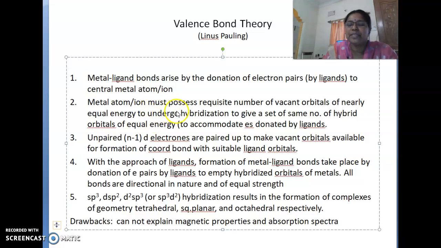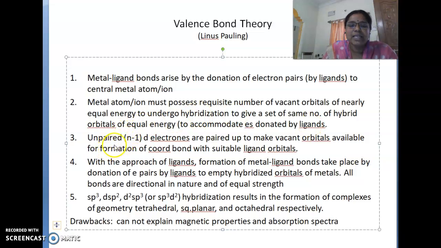It should have the same or equal energy levels to accommodate the electrons donated by the ligands. So, it clearly shows that all types of ligands cannot donate to all types of metals. Based upon their energy levels only, ligands can donate electrons to the metal atoms. This is the second postulate.